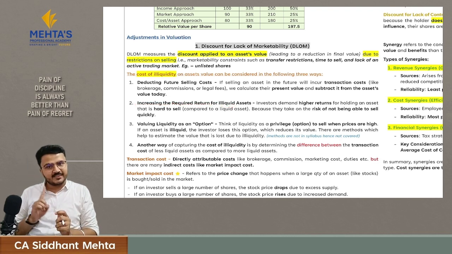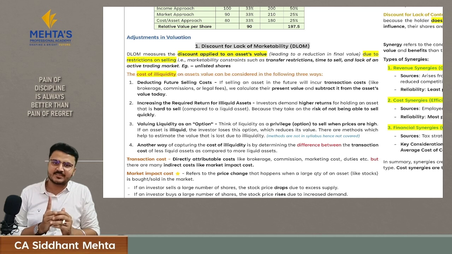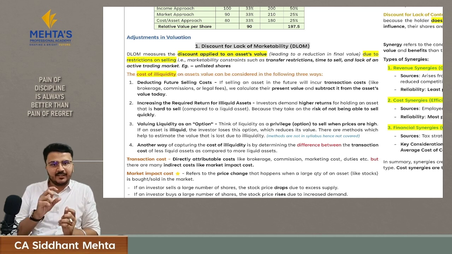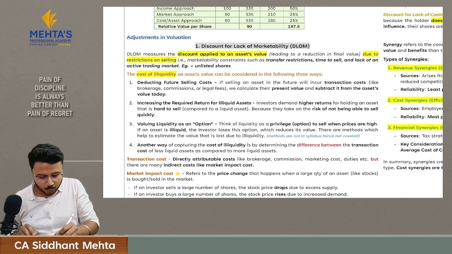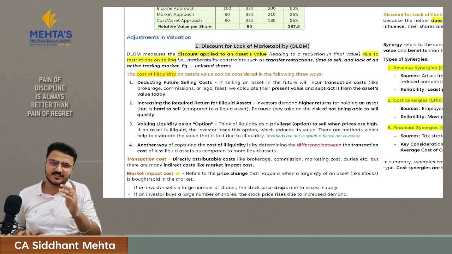Here you will not discount the asset value. Here you will promise that you will give him the higher return, and that extra return will help you to compensate the time which is required to sell those assets.